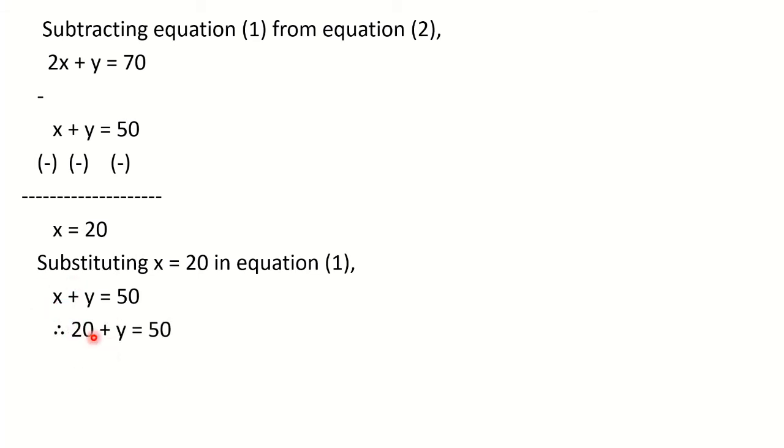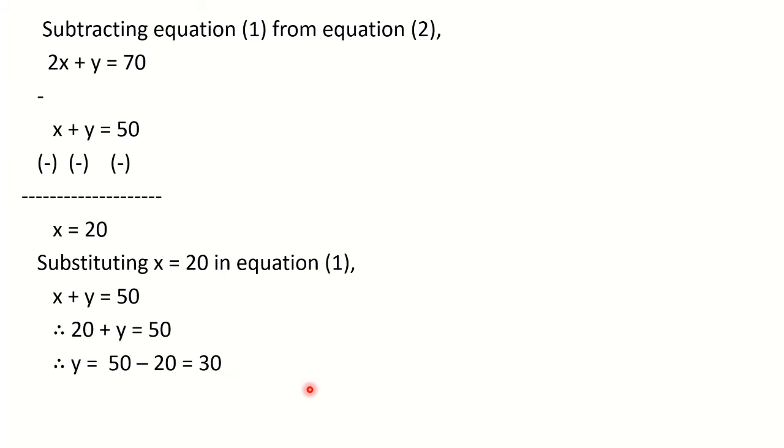In place of x we are writing 20. We are substituting 20 in place of x. And therefore this 20 we will shift to the right hand side. That is, it will become y is equal to 50 minus 20, that is equal to 30. Correct? So we got the value of variable y also.